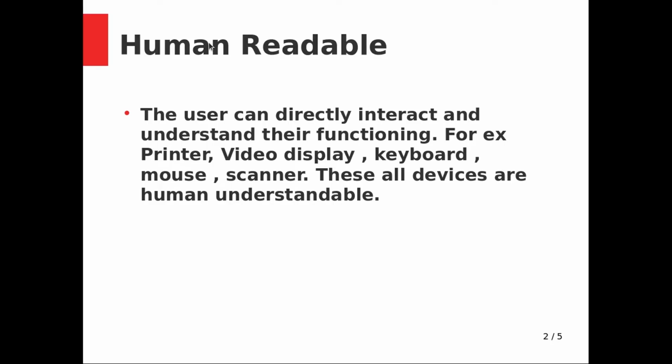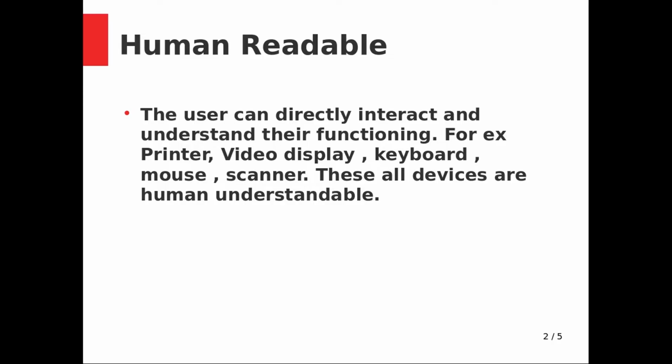Human readable: things which are readable by the human, in the sense of what is readable from the computer. In this case the user can directly interact with the computer system and understand its functioning. For example, a printer: a human can read the printout which is taken by the user. He can watch video songs, video games, that is video display.